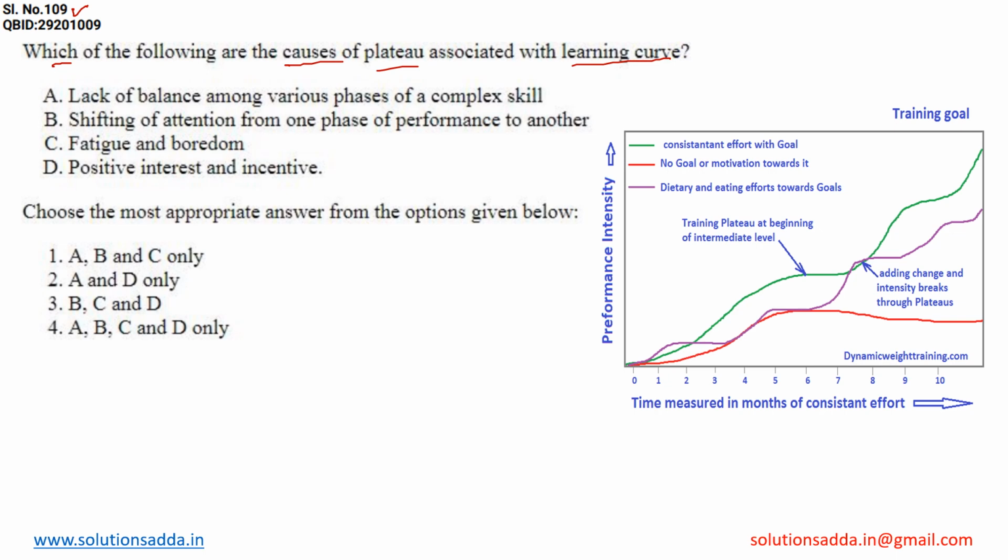In the first option they are saying lack of balance among various phases of a complex skill, or the shifting of attention, or fatigue or boredom, or positive interest and incentive. Here we have to identify the causes, the reasons of this plateau. In order to answer this question, we should know the meaning of plateau and what the learning curve is.